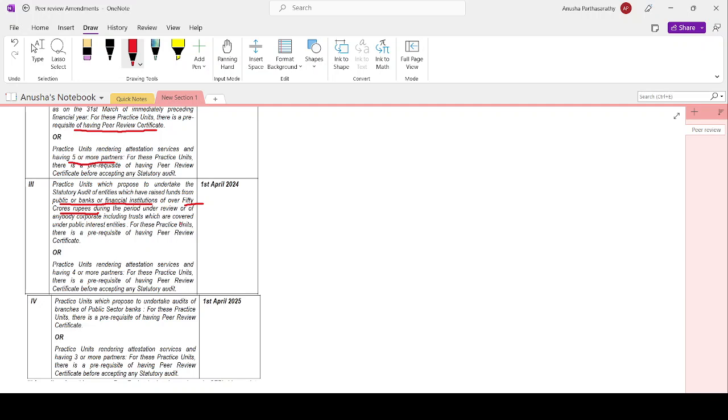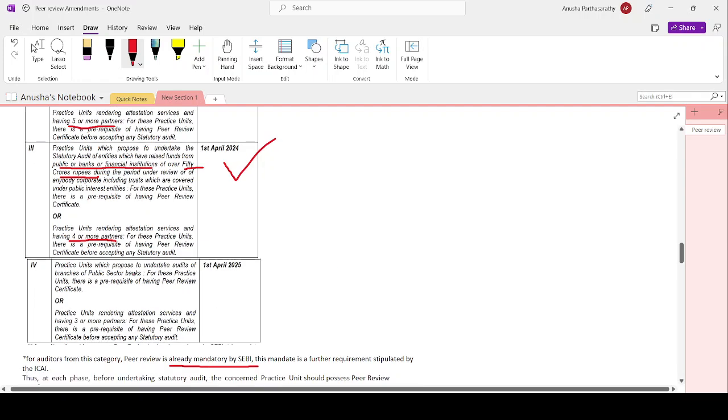Here it will be 4 or more partners; 5 or more partners is already covered. Now 4 or more partners will be covered here. This is mandatory from 1st April 2024.